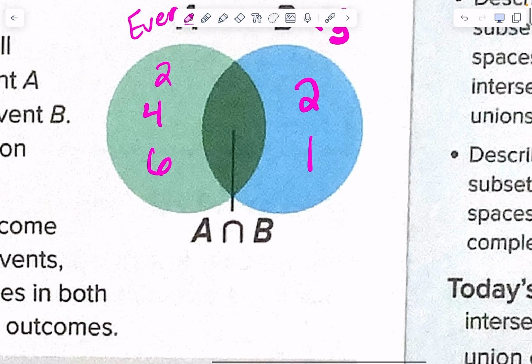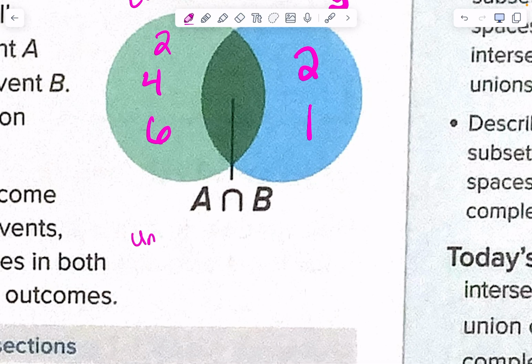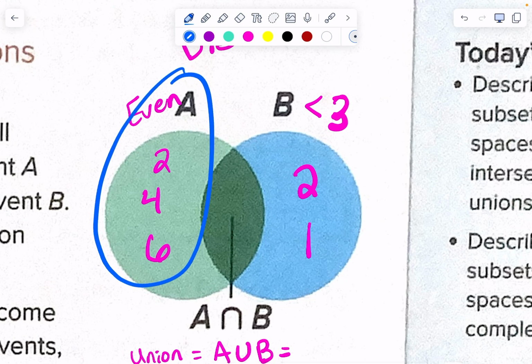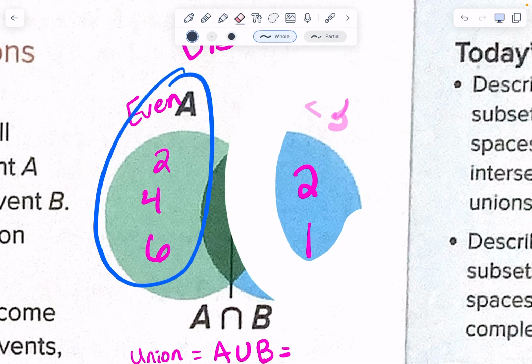Now, we have two things that are happening, and we have something called the union, which looks like A U B. When I think of union, I think of marriage, this union of matrimony. Let's say these are all the numbers that I have, and these are all the numbers that my husband has.